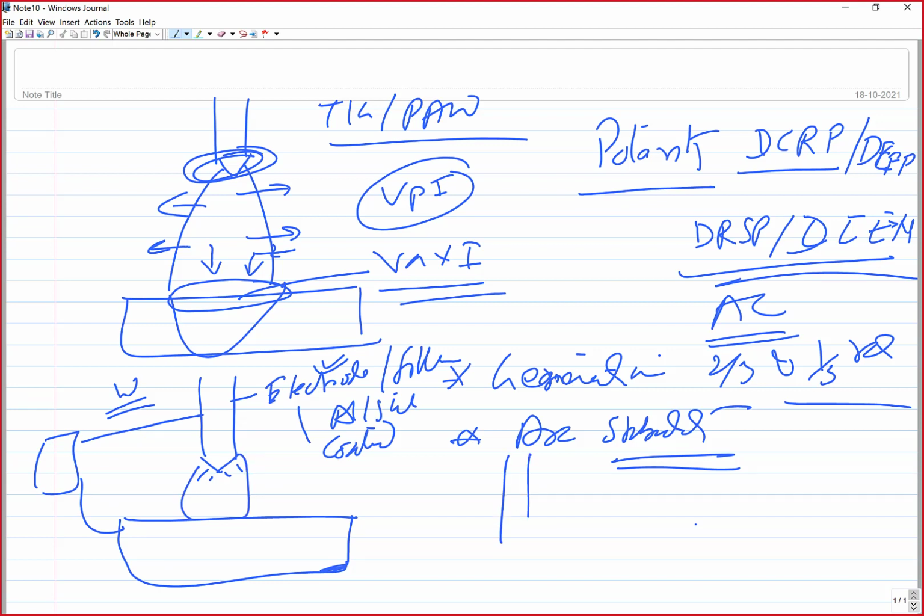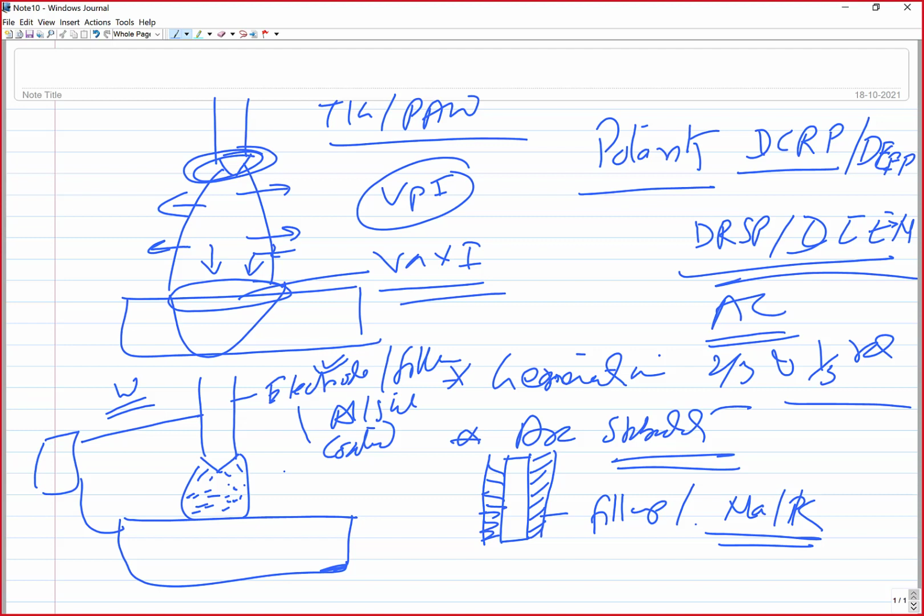But other electrodes can also be engineered by providing suitable coatings. In these coatings, we try to incorporate certain low ionization potential and low work function elements like sodium and potassium. These have a low work function and low ionization potential, and they facilitate electron emission very easily. Once the electrons are emitted easily, your arc stability is good, because there will be a lot of charged particles in the arc gap.